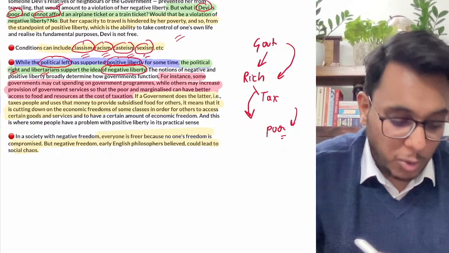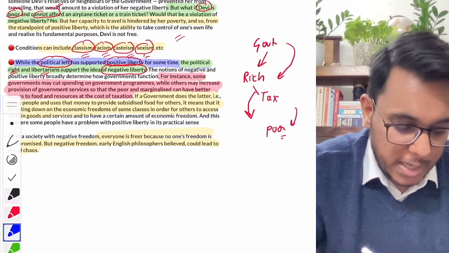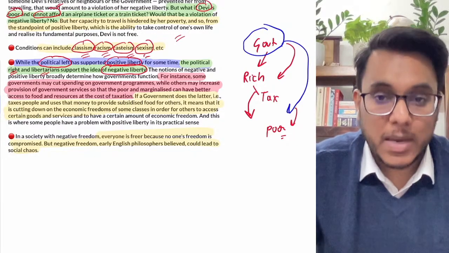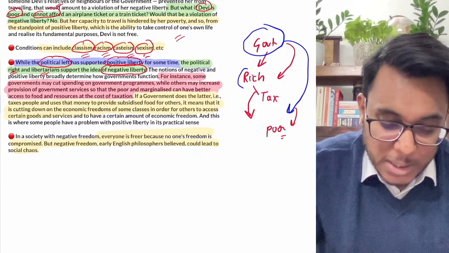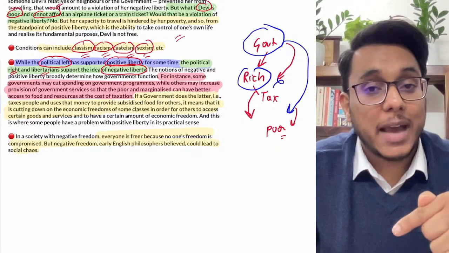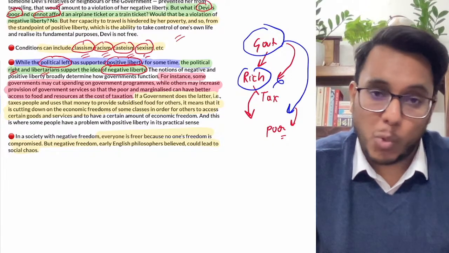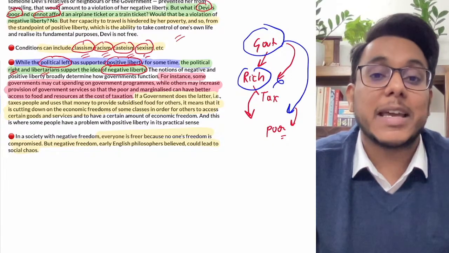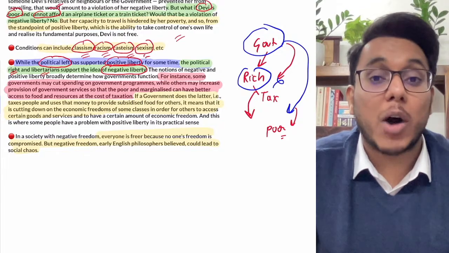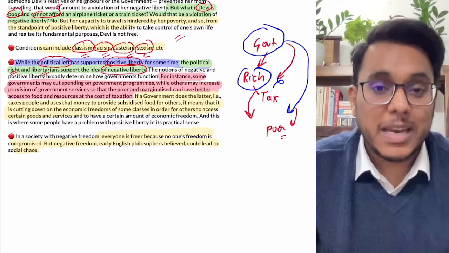Is it clear or not? Now this type of government is actually focusing on positive liberty. How? Because the poor people are being provided a good life, but the rich people might not like this. Rich people say that you are impacting our liberty. Whatever money we are earning, we can use it as we want. You are putting more taxes onto us, so our liberty has been impacted.